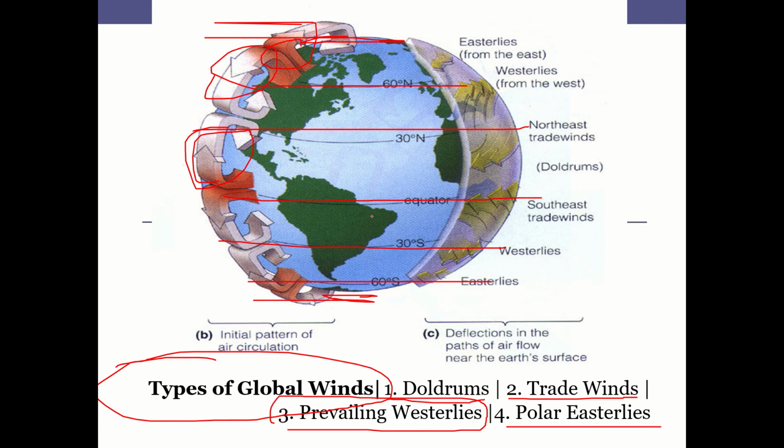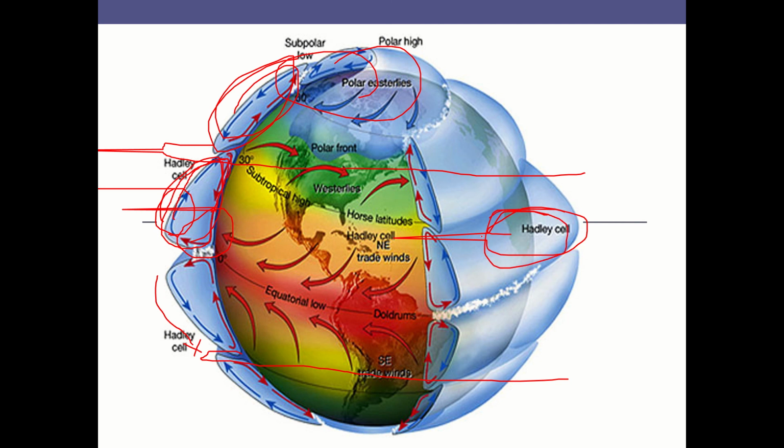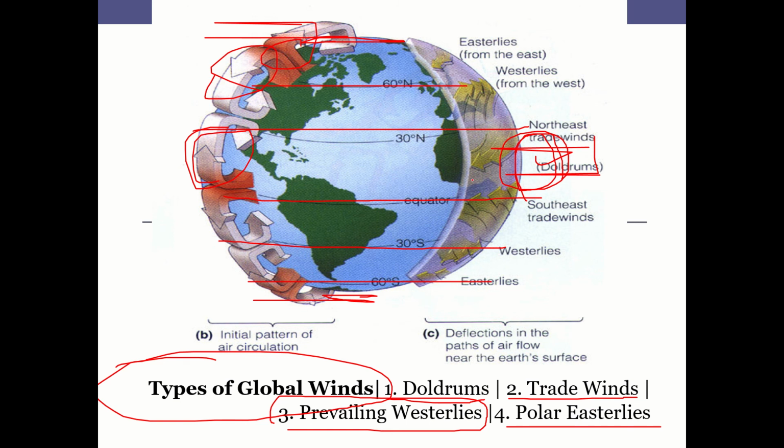Between these latitudes, there is one specific phenomenon that occurs. That movement of air is called Hadley cell. And the kind of wind that we encounter at each latitude has a specific name.